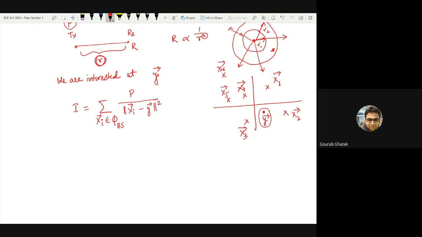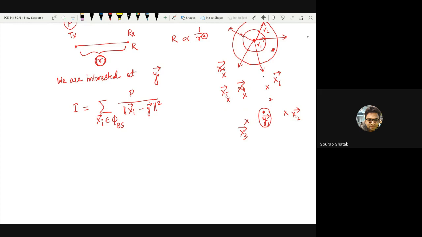But what I want to say is that this y could have been any other point, maybe y1 and y2. From the perspective of y2, the point process of these relative distances of the base stations is different from what y1 is observing. For the purpose of calculation for y1, let us shift the origin.